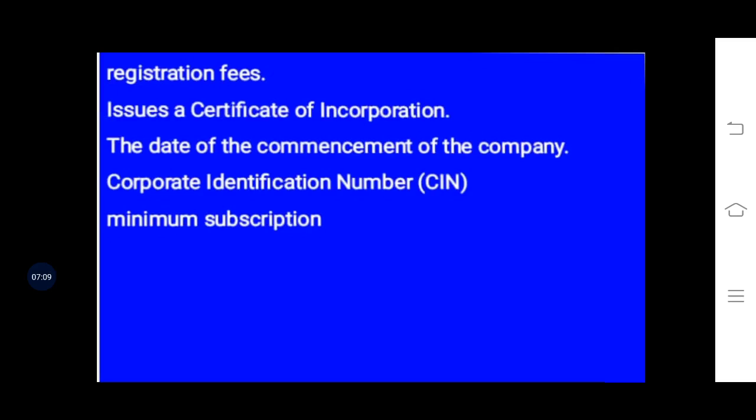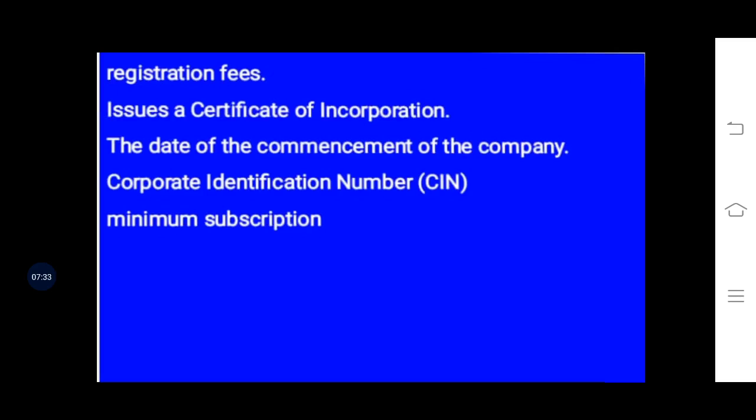So now the incorporation of the company will not be counted from 2000, but it will be counted from 2019, the date when they get the Certificate of Incorporation. So from that particular date, it is assumed that the company has started.